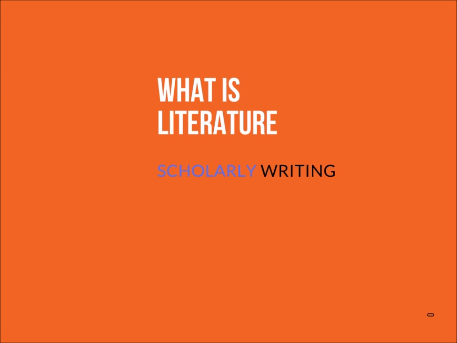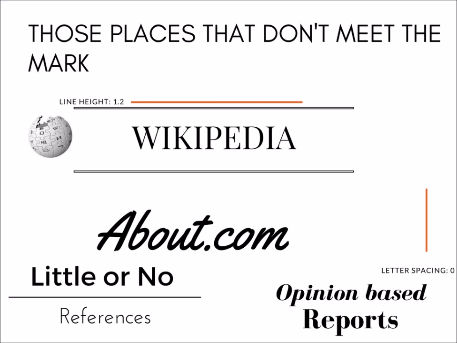Now, what is literature? It basically is scholarly writing. Main word being scholarly, work that is cited, work that is peer reviewed, work that is found in journals and books. Of course, yeah, there are exceptions. For example, newspapers can be used as well in your academic work. Now, there are places that you do not go. You do not go to Wikipedia or places like about.com or places that have little or no references or do reports that are opinion based that try to convince the reader in a biased way about their own views and their own opinions. Those places are not reliable at all.